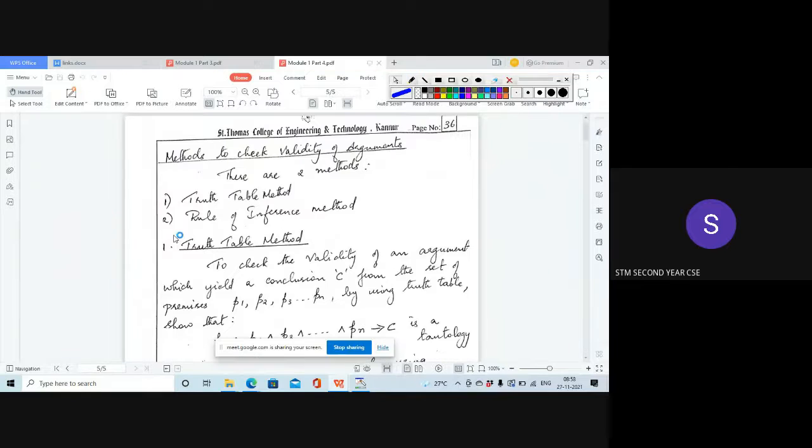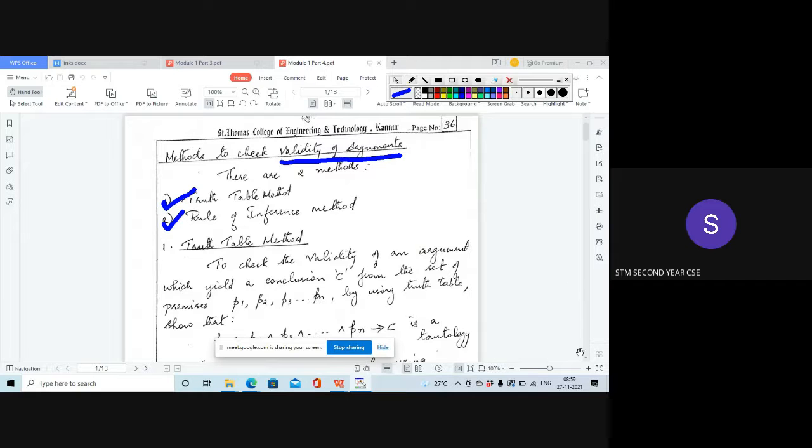Now going to part 4. This is what we started yesterday, that is, to check the validity of arguments. To check the validity of arguments, we want to check whether a given argument is true or whether it is false. There are two methods. The first method is the truth table method, which you had done earlier, and the second method is using rules of inference. So here we have to study certain rules.